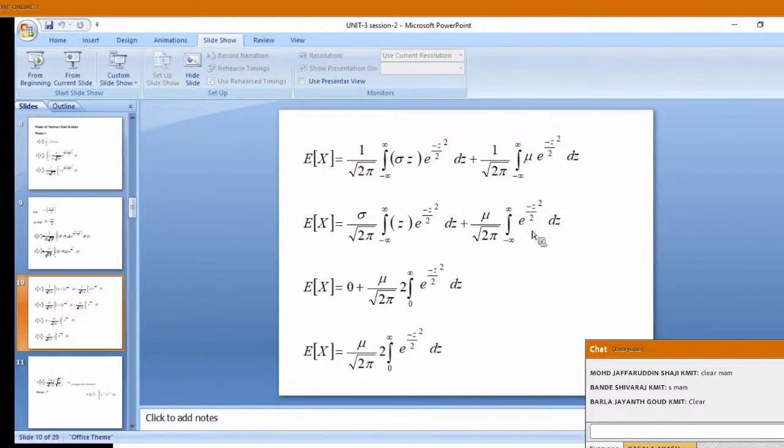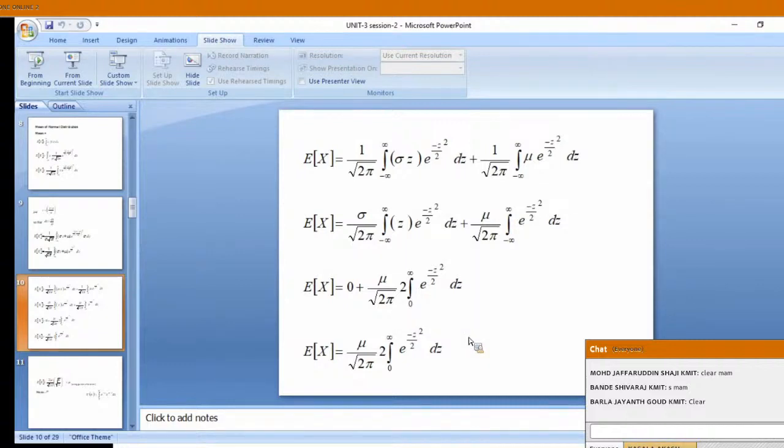Even function means, again we learned it in intermediate, minus infinity to plus infinity we can write as 2 times the integral from 0 to infinity of e power minus z square by 2 dz. 2 times I have written. So the first step is 0, second step 2 times 0 to infinity.